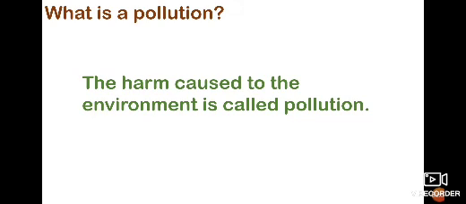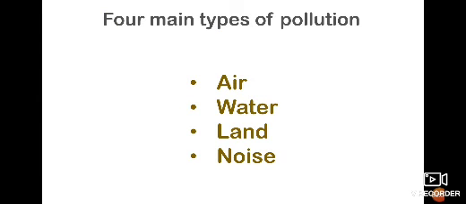And there are 4 main types of pollution. What are the 4 main types? Number 1, air. Number 2, water. Number 3, land. Number 4, noise. There are 4 main types of pollution: air, water, land and noise.